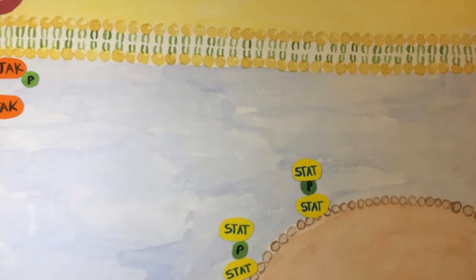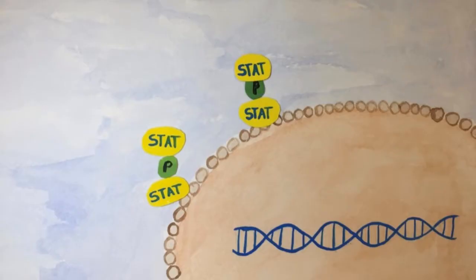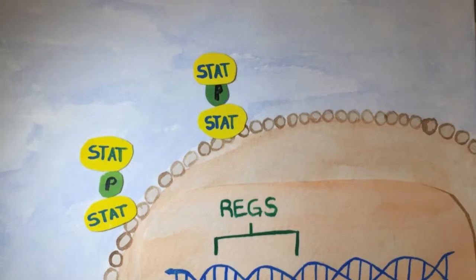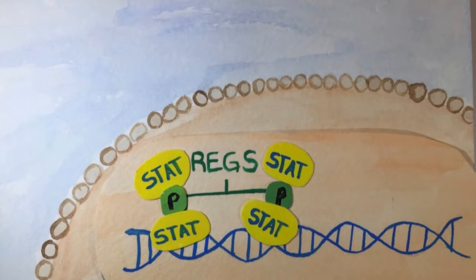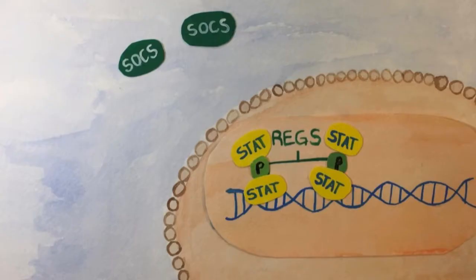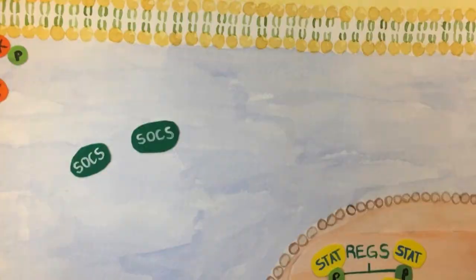They are recruited to the same JAK receptor as the ones that activate cell metabolism. However, when ligands such as interleukin-6 bind to the receptor, the whole process of the JAK-STAT pathway will initiate, but in this case, the response element is the SOCS gene. The SOCS gene will be expressed, and SOCS proteins are produced and then interact directly with JAK. They can inhibit the signaling pathway to which they were recruited initially.